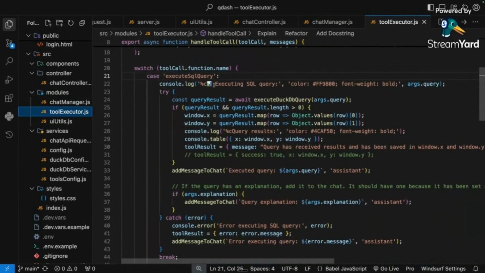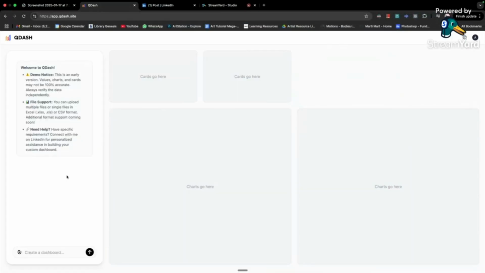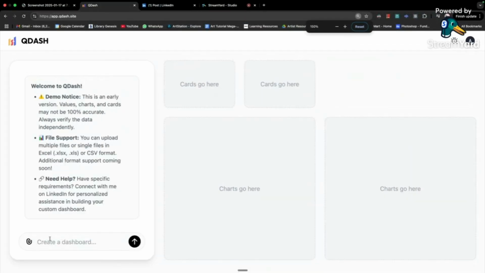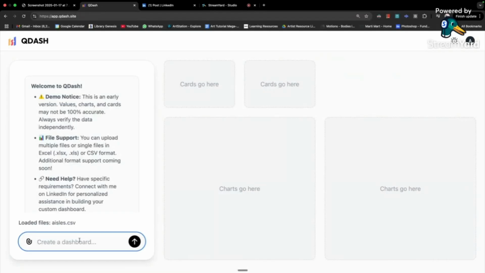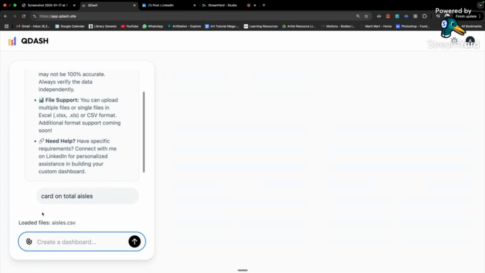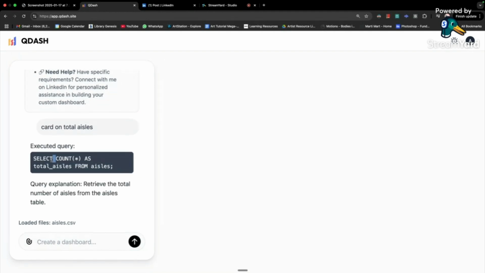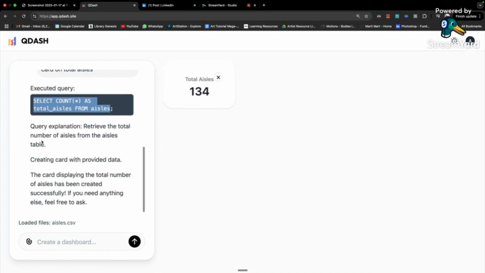it generates the SQL query. Let's say I can actually show it to you here. Let's say a simple thing, card on total aisles. In the backend, what it's going to do is execute the SQL query. Now it says, okay, these are the total cards that I got from this output, and I'm going to